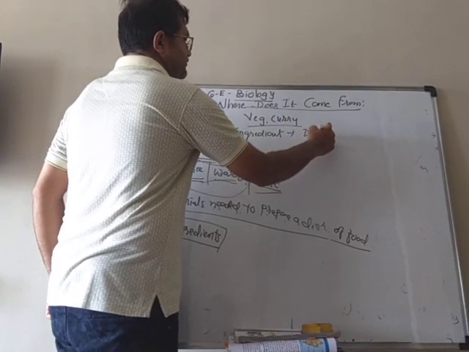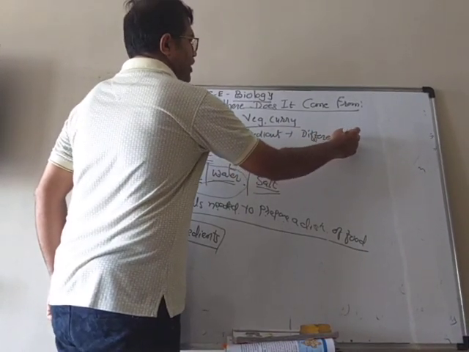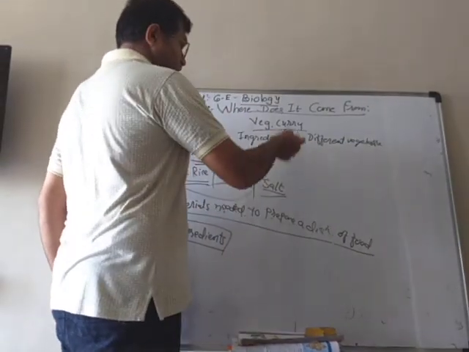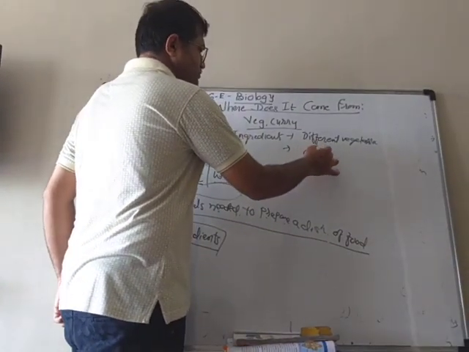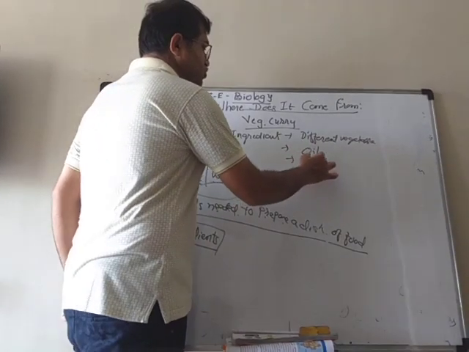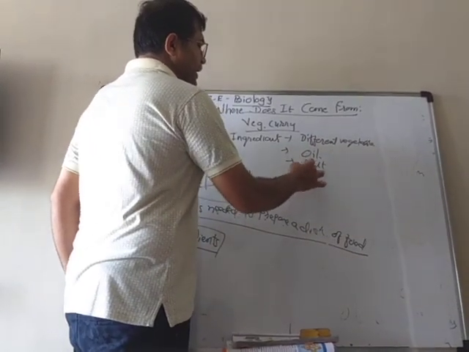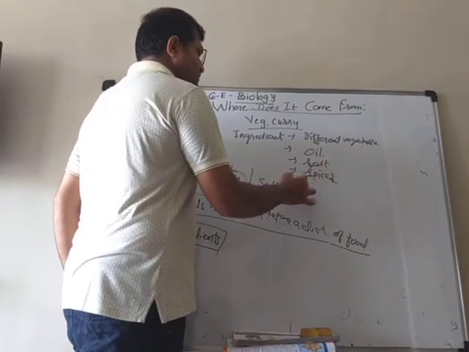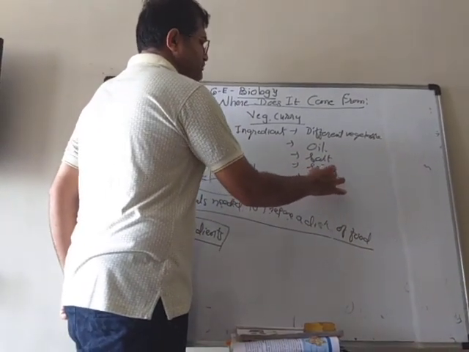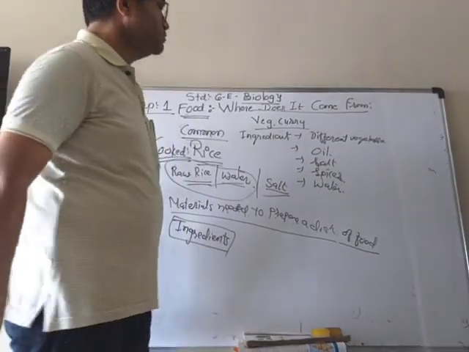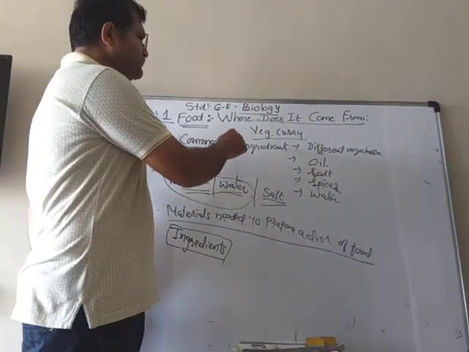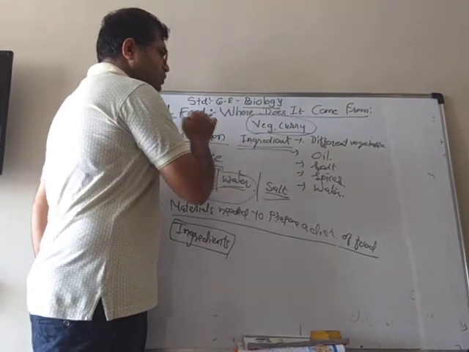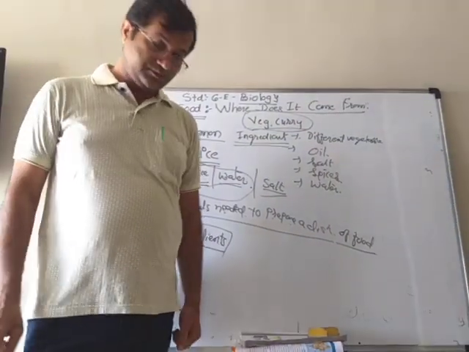Different vegetables or a particular vegetable. Then you need oil also, you need salt also, and you need some spices and of course water. So these are the different ingredients needed to prepare veg curry.